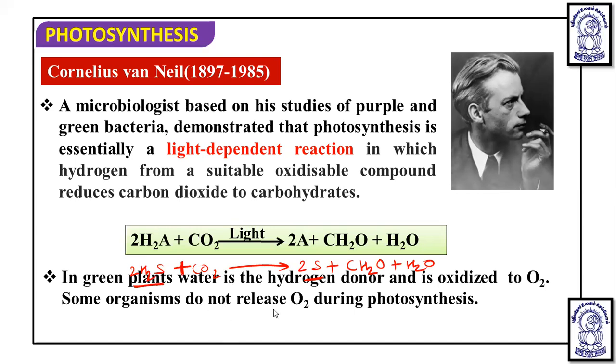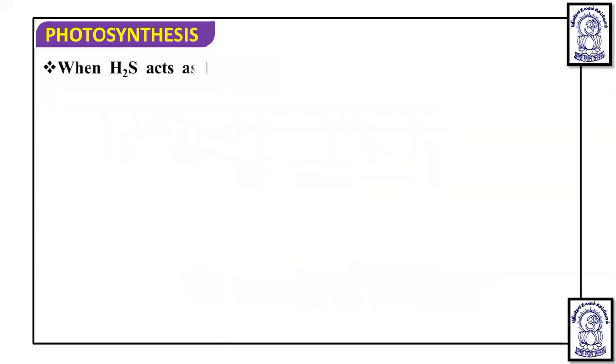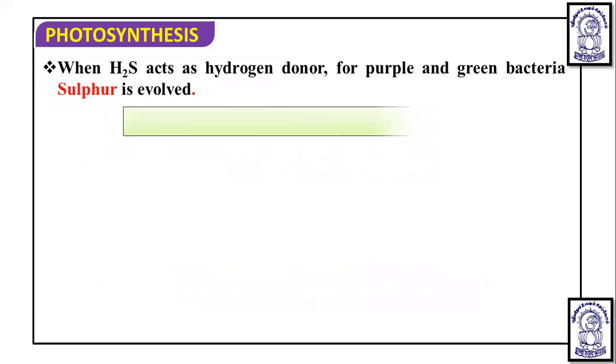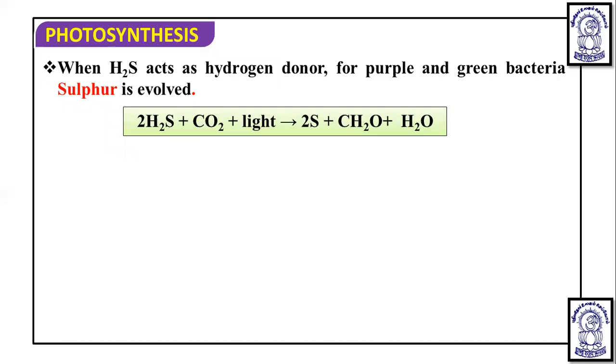In some organisms, they do not release oxygen during photosynthesis. So when there are purple sulfur bacteria or green sulfur bacteria, you can see there is no oxygen evolution because water is not used as the hydrogen donor. While H2S is used as the hydrogen donor for purple and green sulfur bacteria, sulfur is evolved.